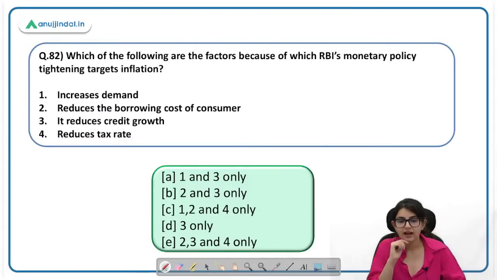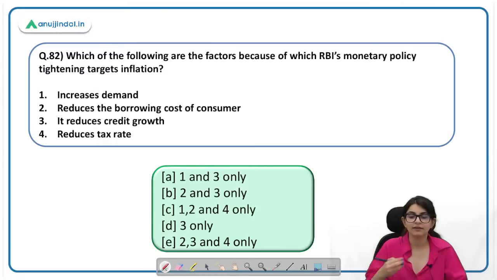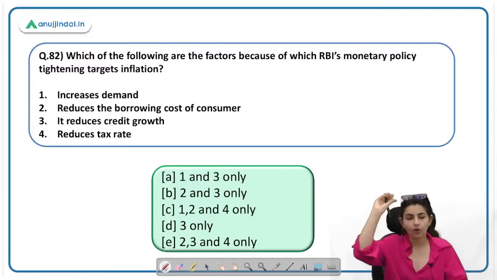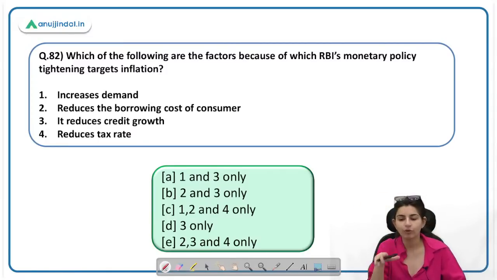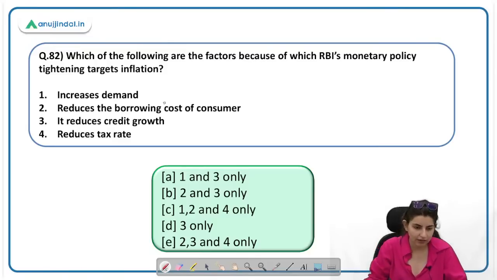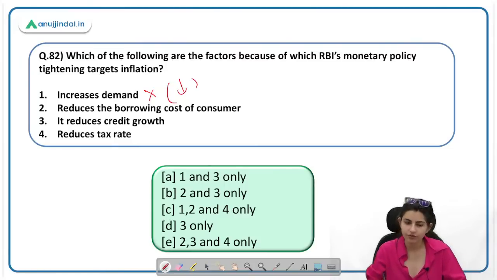Which of the following are the factors because of which RBI's monetary policy tightening targets inflation? Increased demand. किसकी वजह से monetary policy tightening होती है? Why do we opt for monetary policy tightening? And that is obviously to inflation, but factors क्या क्या है उनके? To increase demand, this is correct. So this is incorrect. To decrease demand, it should be to decrease demand. Reduce the borrowing cost of consumer, this is correct. Yes, our target is to reduce the borrowing cost of consumer.